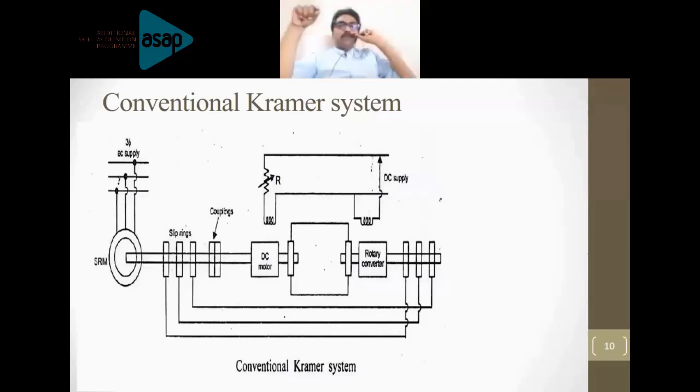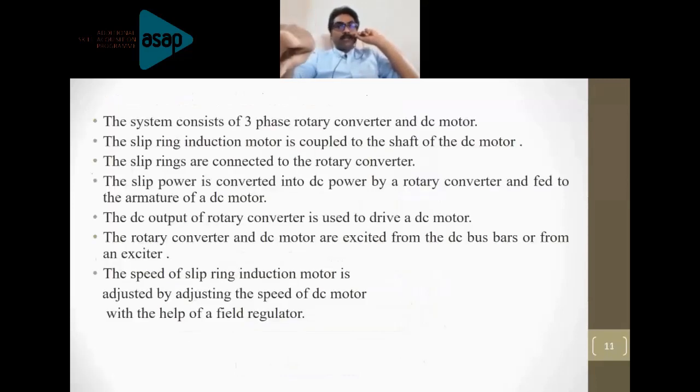The rotary converter converts the power into DC electricity. That DC power is fed into the armature of the DC motor. I mean, the rotary converter and DC motor are not mechanically coupled. They are connected electrically. The DC power output of the rotary converter is given as an input to the armature of the DC motor.